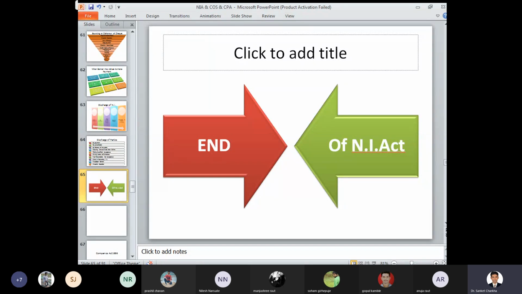Okay, any difficulty at this stage with respect to the Negotiable Instruments Act? If you would like to ask any questions, you can please unmute yourself and ask me. Or do we move ahead with the next chapter?